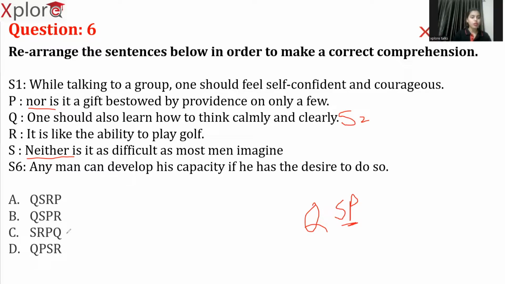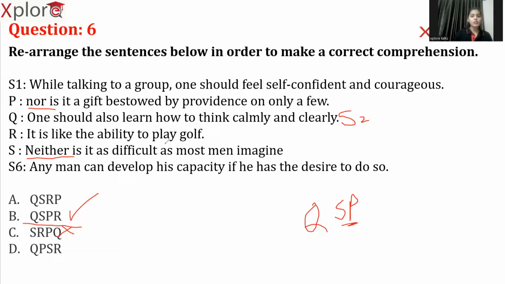Now, if you look at the options, we have successfully eliminated option C, and among A, B, D, there is only one option which is actually taking S after P, like S and P side by side, and that option is nothing but option B. So this is our answer. Now let's check whether it is the right one or wrong one. Neither is it as difficult as most men imagine, nor is it. So one evidence is already given.